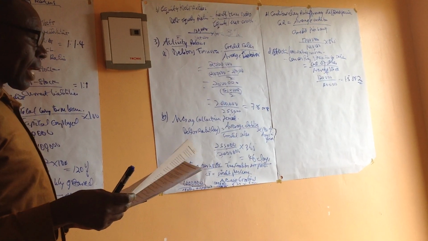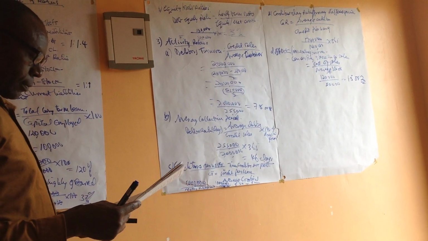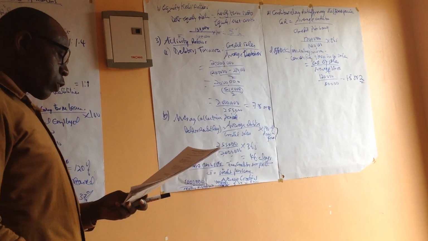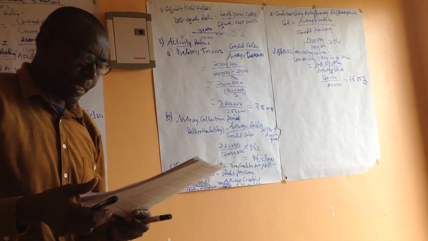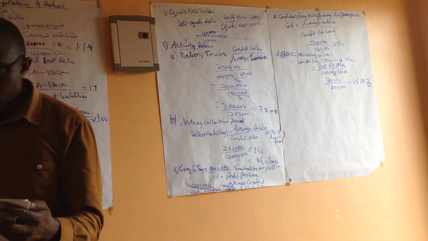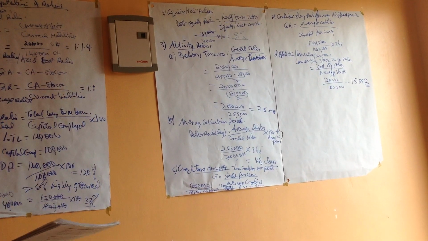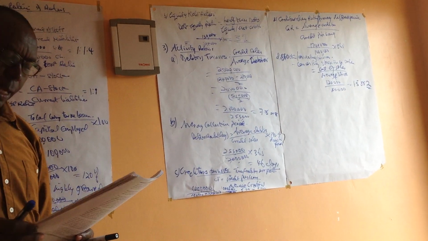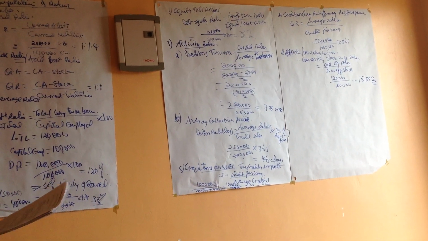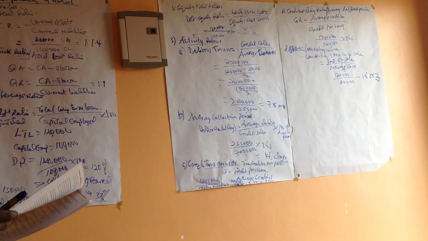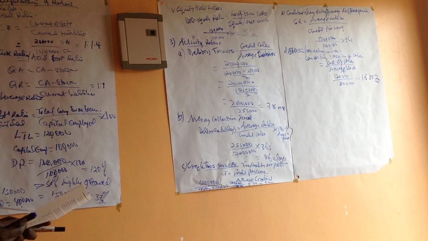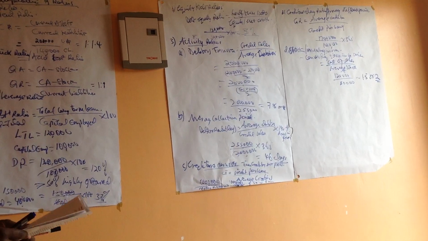Now the last one under this is the inventory conversion period. This one indicates the number of days it takes to convert inventory into sales. So the fewer the number of days, the more efficient the company is in converting stock into sales. And of course, that's purely the stock, the same thing that we just talked about there.